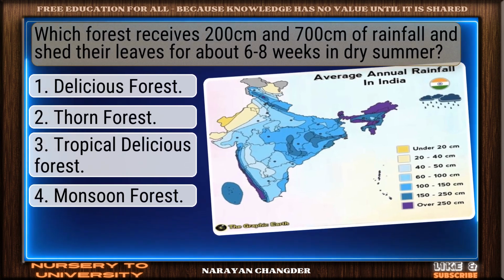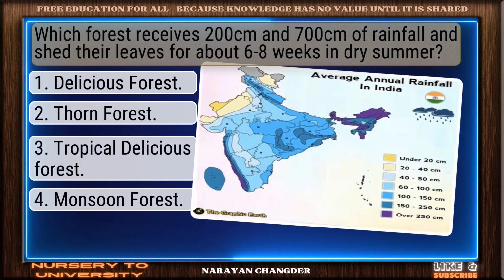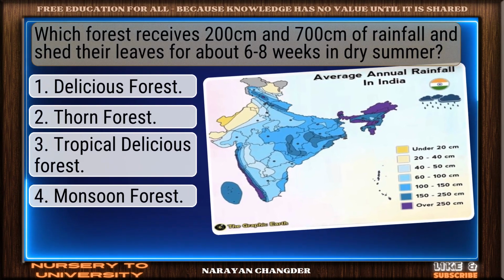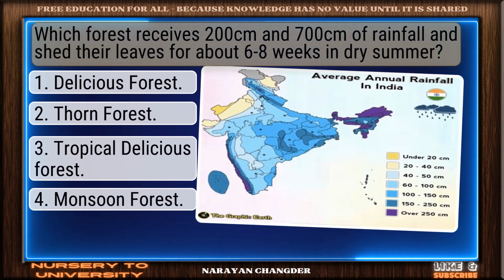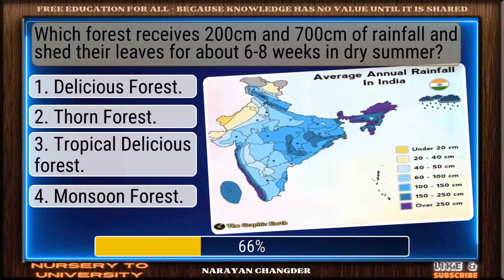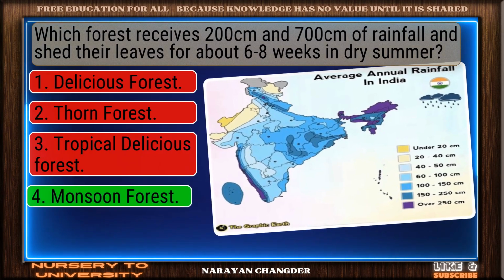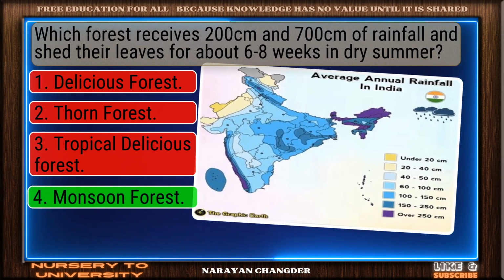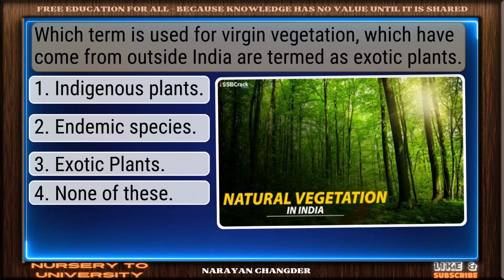Question number 27. Which forest receives 200 cm and 700 cm of rainfall and sheds its leaves for about 6-8 weeks in dry summer? Excellent choice. Monsoon forest is the right answer.